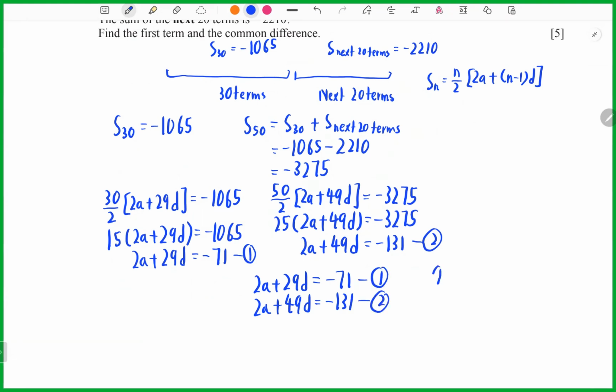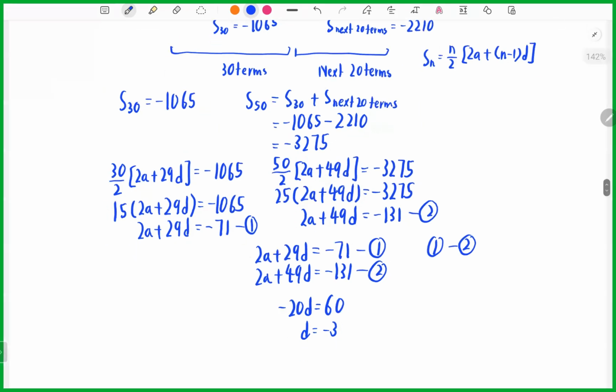So 2a plus 29d equals negative 71, and 2a plus 49d equals negative 131. This is your first, this is your second. So I take the first equation minus the second equation. 2a we already cancelled. So 29 minus 49 equals negative 20d. Negative 71 minus negative 131 is 60. So d will equal negative 3.